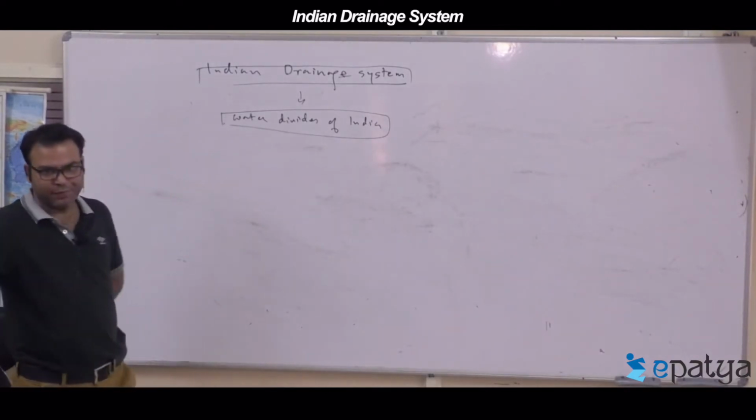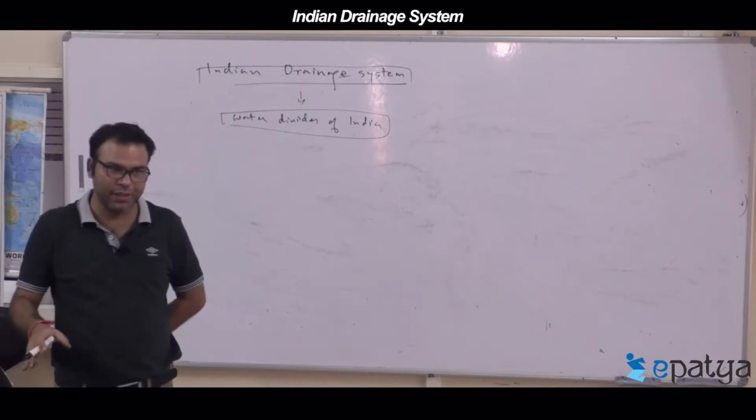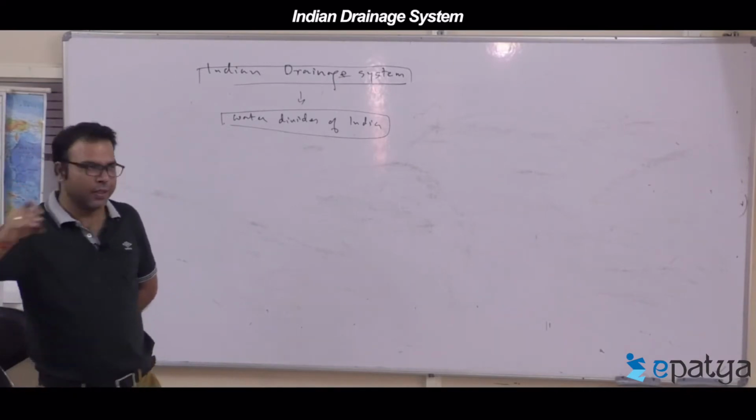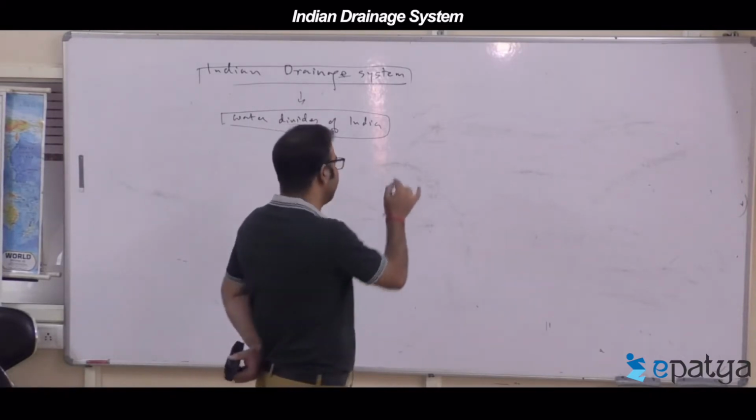A water divide is the watershed region of India from where the rivers originate and provide two distinctive slopes.